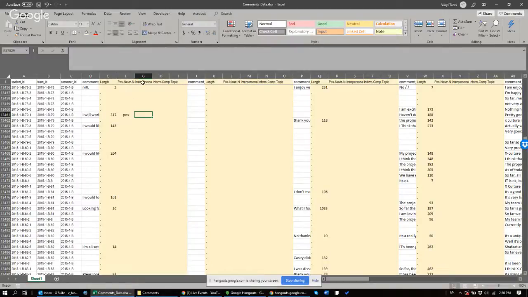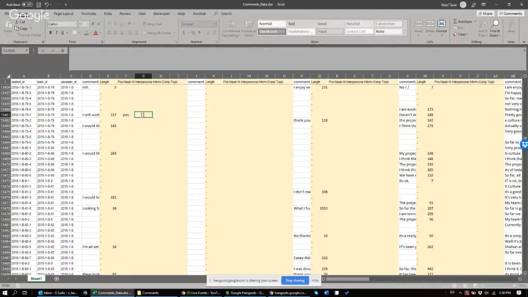Is the comment about interpersonal, process, task, or some other? If somebody talks about a conflict with a team member, or some other interpersonal issue, maybe praises someone, talks about people, then we would put interpersonal. We can put an I here for interpersonal.